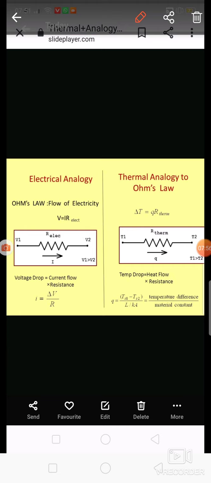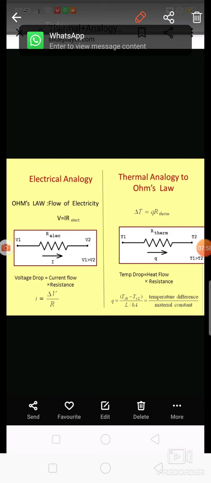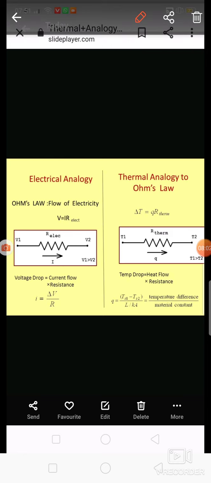So what is the equation related to the electrical system? That is Ohm's law, V is equal to I into R. And what is the equation related to the heat transfer system? That is Fourier's law of heat conduction. And what is that equation? Q is equal to K into A into dT by dx, or (T1 minus T2) divided by L.